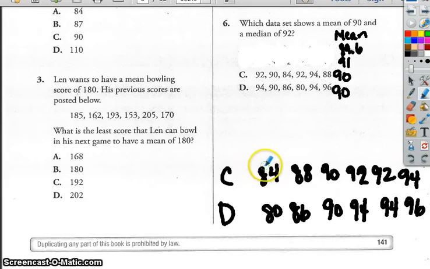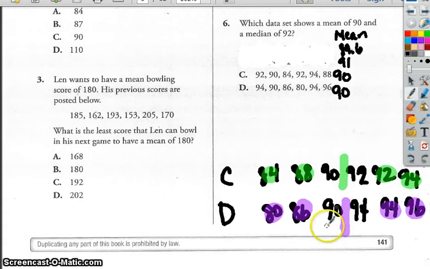So from here, for C, I have 84, 88, 90, 92, 92, 94. When I mark off the ends from the median mafia, I'm going to have a number between 90 and 92. When I look at D, in order from least to greatest, I go 80, 86, 94, 96. So it's going to be the number in between 90 and 94. I'm looking for a median of 92. This median is going to be 91. When I add those two and divide by 2, I get 91. When I add these two and divide by 2, I'm going to get 92. Correct answer there would be D.